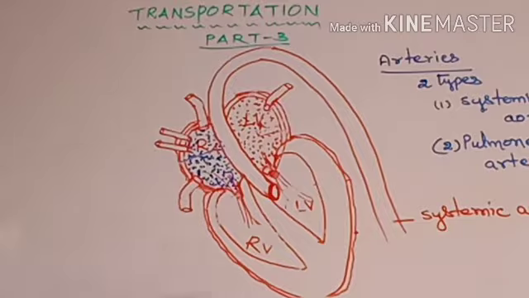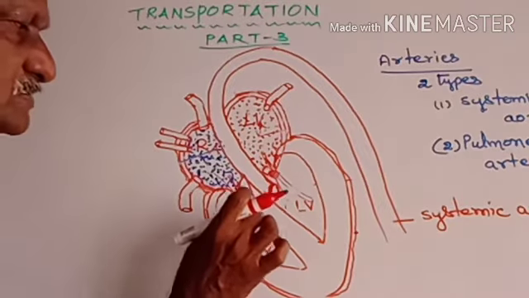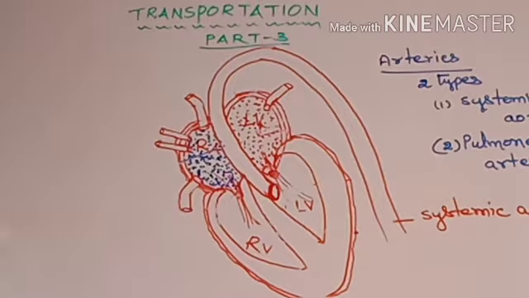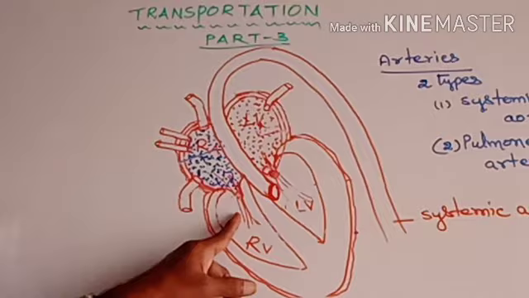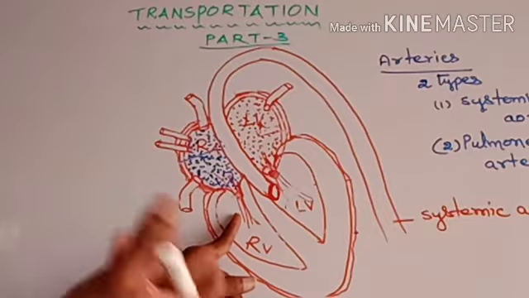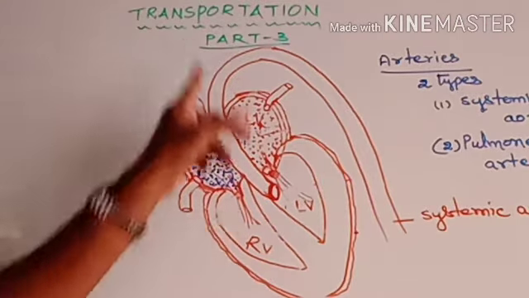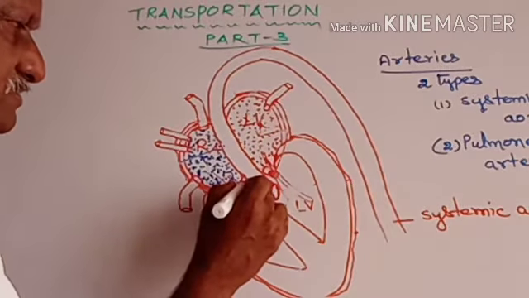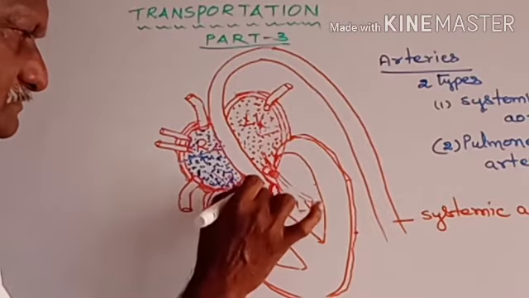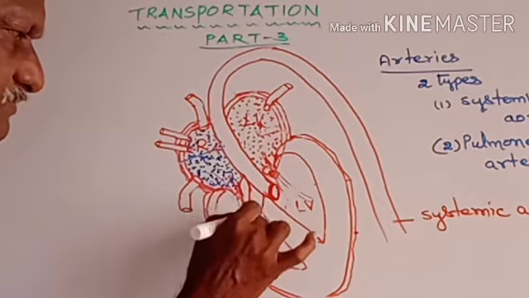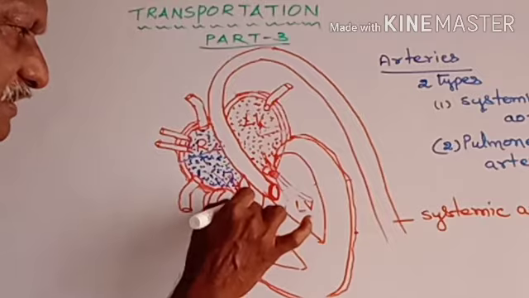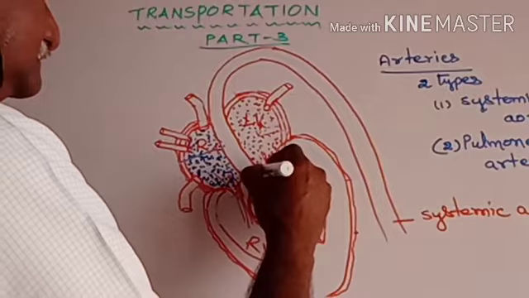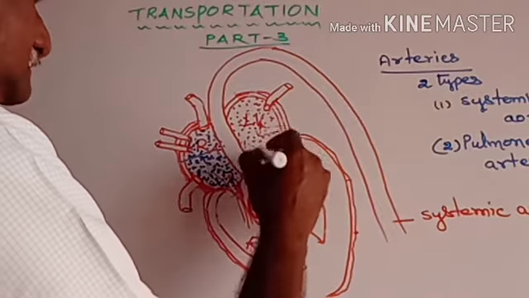Okay, then the pulmonary artery. This pulmonary artery arises from the right ventricle chamber. See the right ventricle chamber, from that the pulmonary artery arises. We can show that through this diagram. The pulmonary artery arising from the right ventricle chamber, you can show like this.